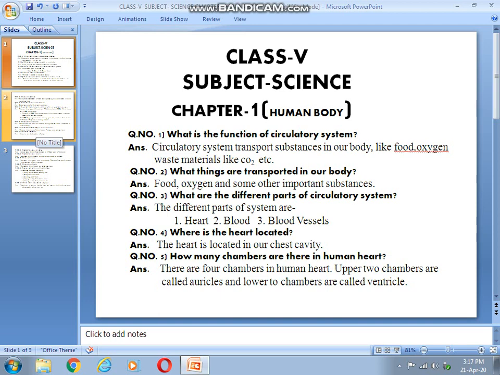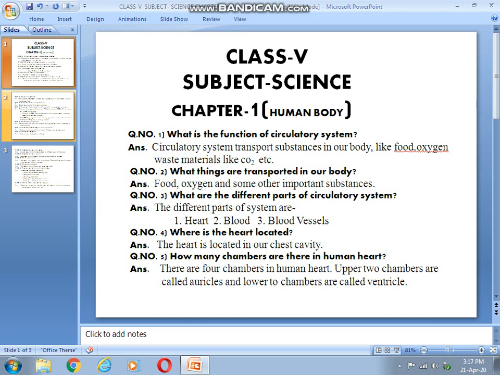Actually, different organisms are having different numbers of chambers. For example, fishes have 2 chambers only in their heart. For example, frogs have 3 chambers only in their heart. And we are human beings, we have 4 chambers in our heart.